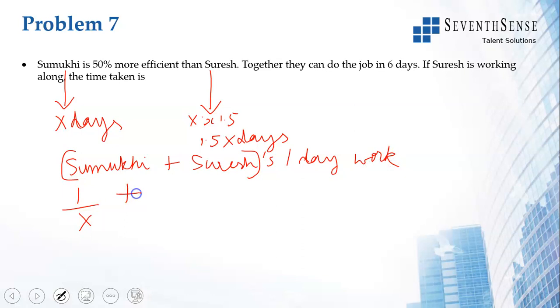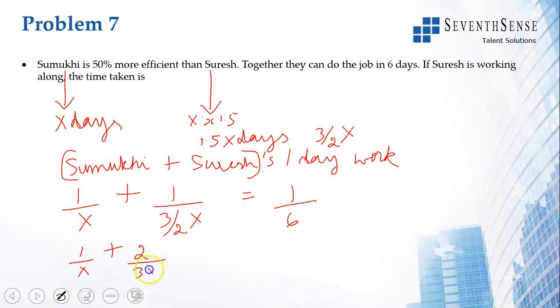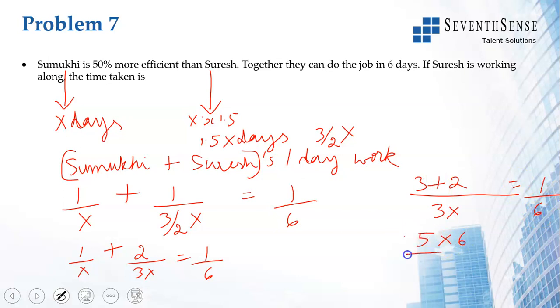1 by x plus 1 by 1.5x, I'll write it as 3 by 2x, which is the same. So 1 divided by 3 by 2x is their 1 day's work. They can do the job in 6 days, meaning in 1 day they'll do 1 by 6 of the work. So I get 1 by x plus 2 by 3x is equal to 1 by 6. If I take the LCM, 3x, 3 plus 2 by 3x is equal to 1 by 6. So I get x as 5 into 6 divided by 3. x is equal to 10 days.